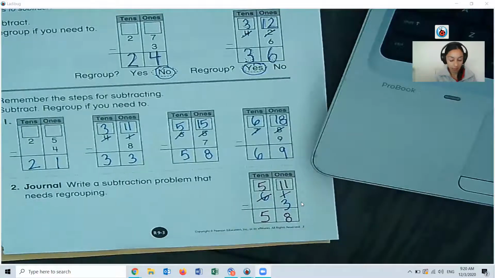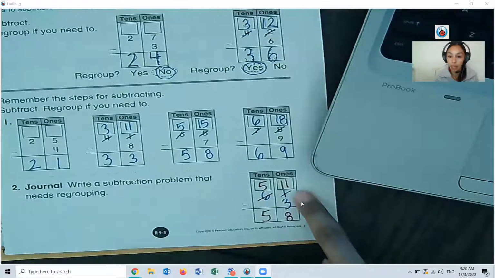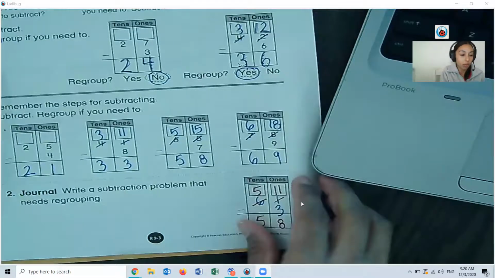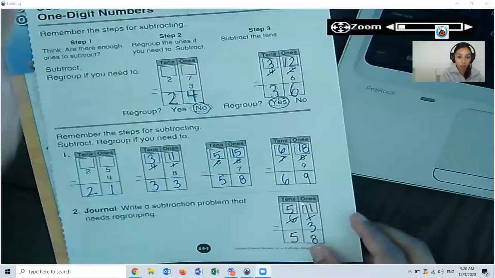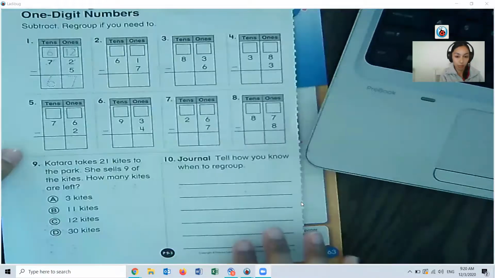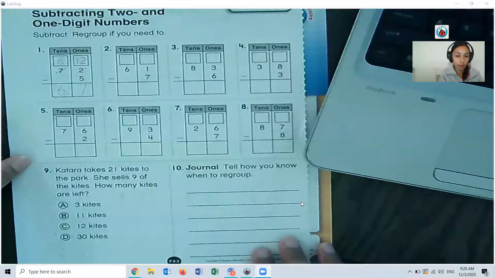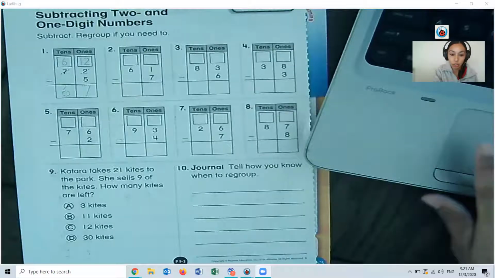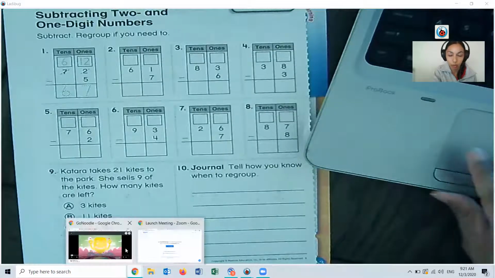So it's okay if you take this example, but if you want to make up your own, again, just make sure in your ones place that your bottom number is bigger than the top number. And then it'll follow that regrouping part. So the back side, you'll get to try on your own. You have a few problems to work out there. Use your poem. If you need to go into your Seesaw messages to get to your poem, you can. But eventually it's going to get engraved in your head and you're going to know it by memory. So finish this. I'm going to go into our messages just to remind you of your homework.